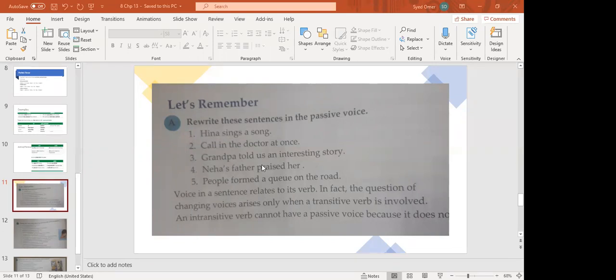Now students, I have to tell you which definitions you have to learn and which things you have to learn, so just put a tick mark. First you have to put a tick mark in the definition in the blue box, active voice. When the subject of the sentence is the doer of the action, the verb is said to be in the active voice. This is the definition. Okay.